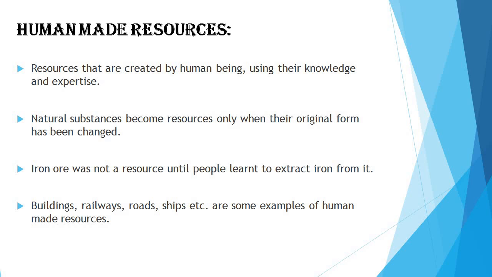Buildings, railways, roads, ships, etc. are some examples of human-made resources. People use natural resources to make buildings, bridges, roads, machinery, and vehicles, which are known as human-made resources. Technology is also a human-made resource.